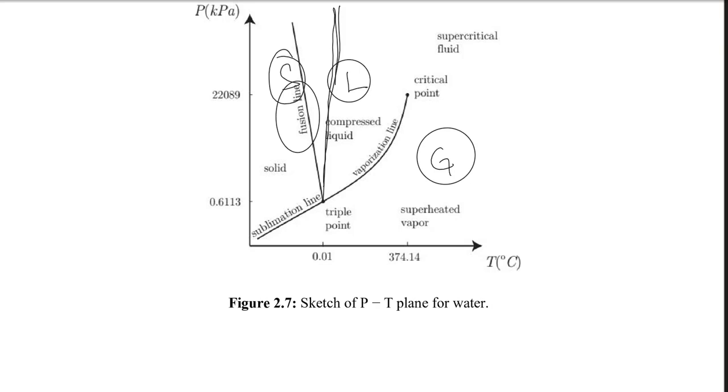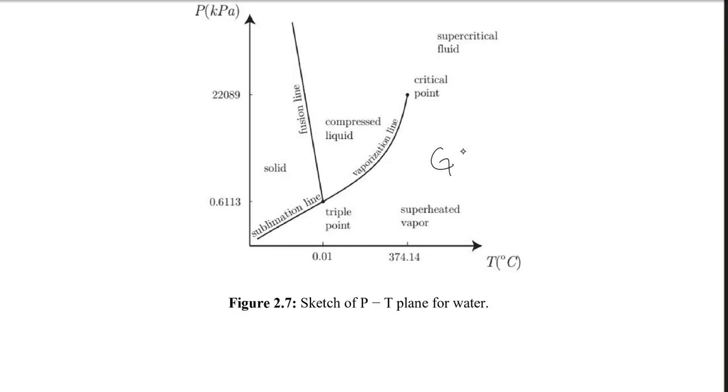We can also draw another line. If I've got a pressure which is less than 0.613 kilopascal, the solid will be directly converted to gas. This process is called sublimation, or the gas will be directly converted to solid. This process is called deposition. So that line is called the sublimation line, the solid gas line or deposition line. You can call it differently, but definitely that's the phase boundary between the solid and vapor.